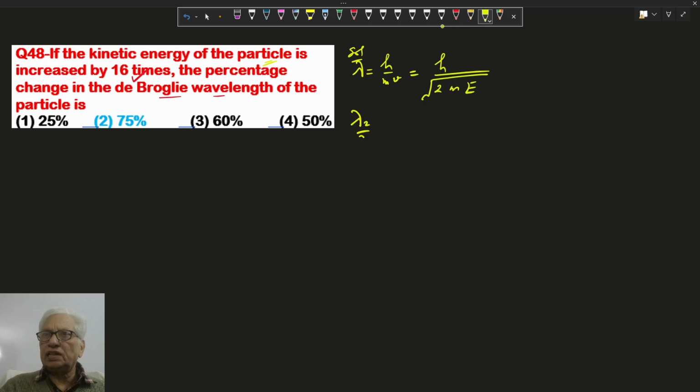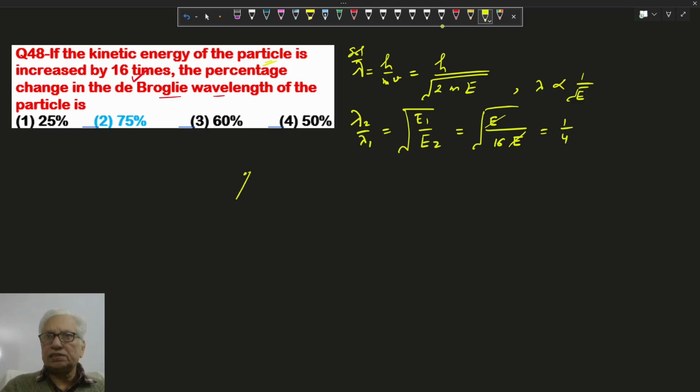Lambda 2 by lambda 1: h and m are both constant. The mass of the particle, electron or whatever it is, is constant, h is constant, so lambda is inversely proportional to root of E. Energy means this is E1 upon E2 of it, reciprocal, and the ratio is 1:2. Let E2 be 16 times increased. We cancel out, 1 by 4.